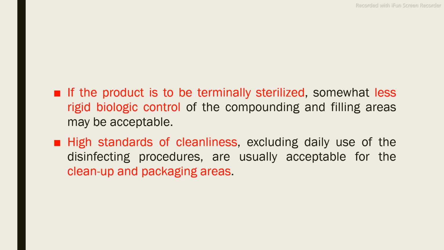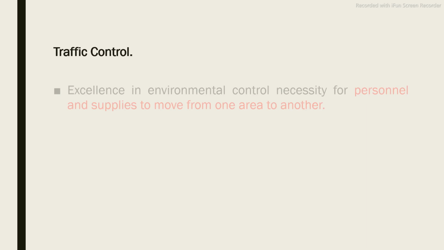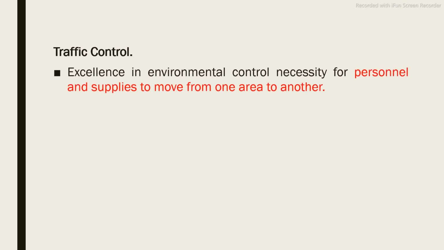High standards of cleanliness, excluding daily use of disinfectant procedure, are usually acceptable for cleanup and packaging areas. Then traffic control: excellence in environmental control is necessary for personnel and supplies to move from one area to another. As we have seen, there are different areas: cleanup area, filling area, compounding area, filling and sealing area, packaging area, storage area. So what is meant by traffic control?